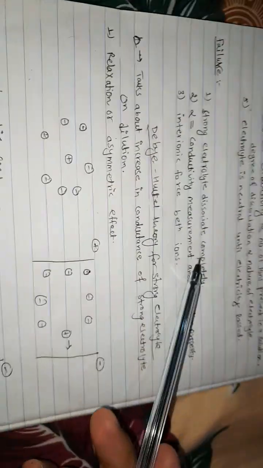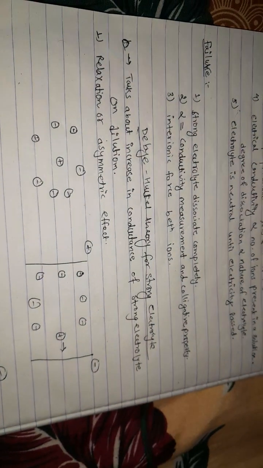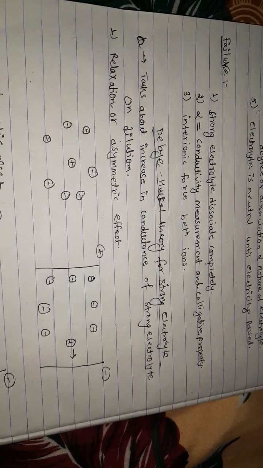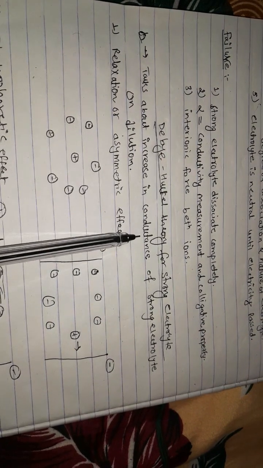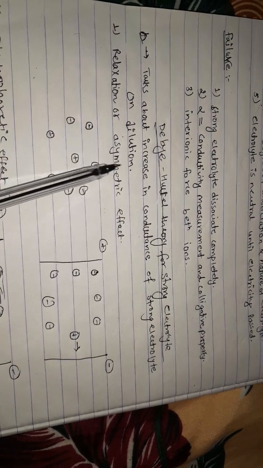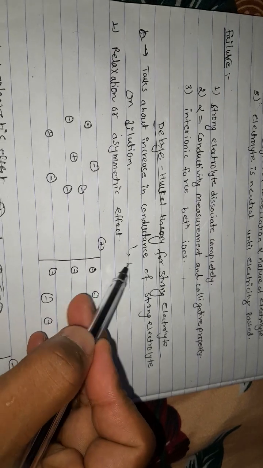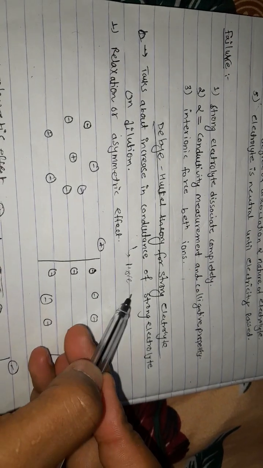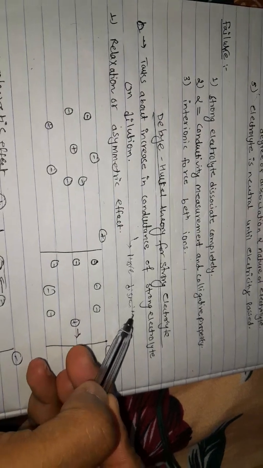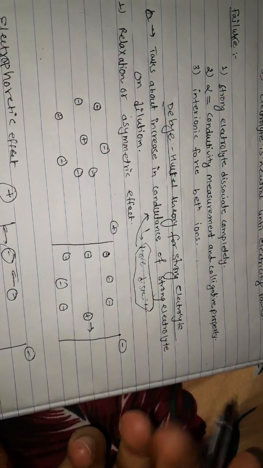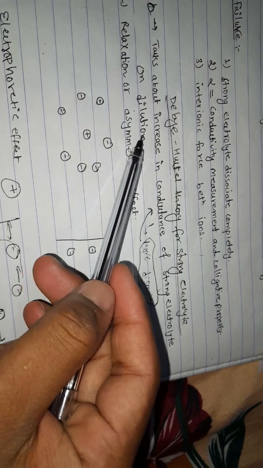Due to the failure of Arrhenius theory of ionization, Debye-Huckel theory for strong electrolytes is needed. Generally, Debye-Huckel theory talks about the increase in conductance of strong electrolytes on dilution. So what is conductance? The number of dissociated ions is directly proportional to conductance. Okay, that is, we have to increase the number of dissociated ions in a solution, and this will be done by dilution.